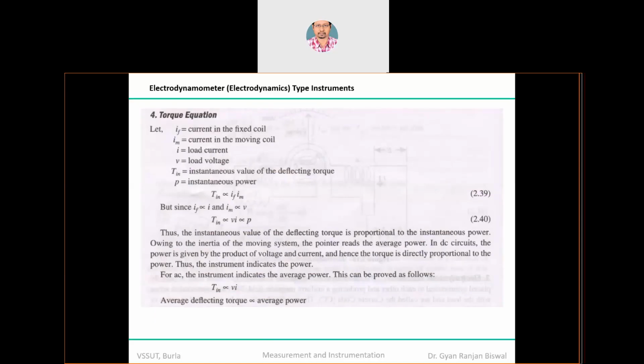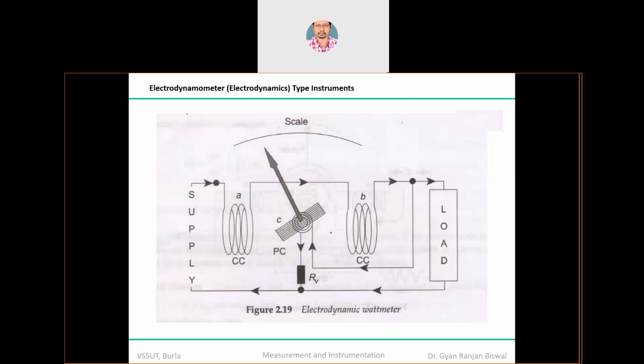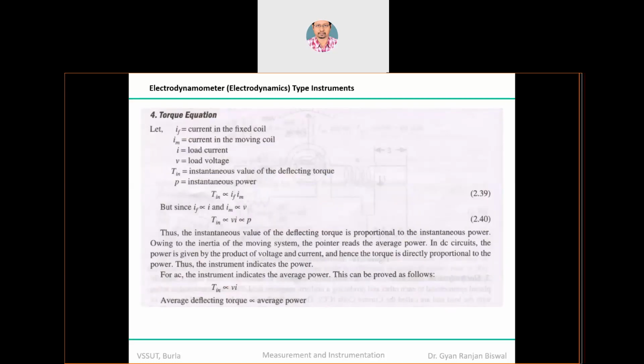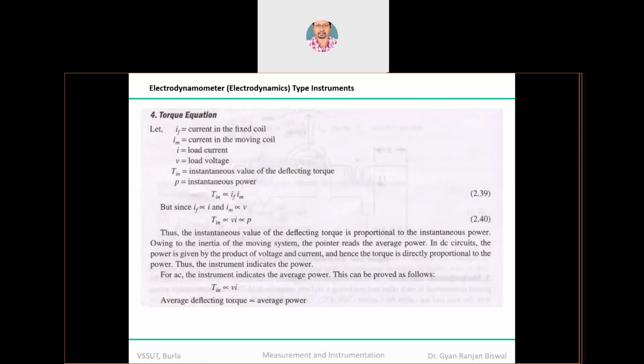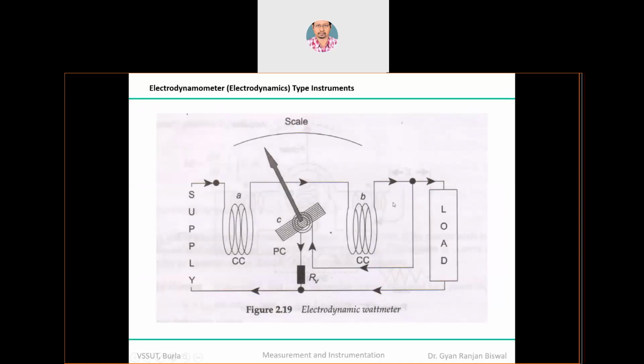Now, as far as this configuration is concerned, let's say the fixed coil current is IF, as per standard nomenclature, and the current passing through the moving coil, over which the pointer is connected, is IM. I is the total load current passing through this particular load. Remember that, and here RV is connected across this particular load resistance. Why do we do so?